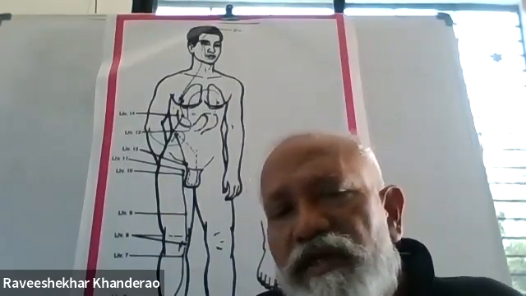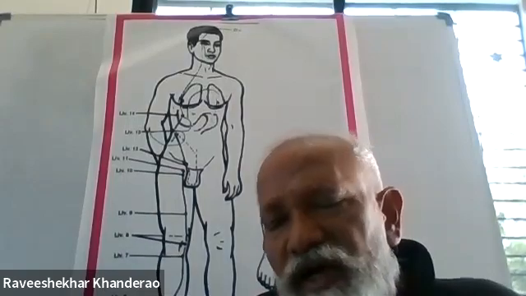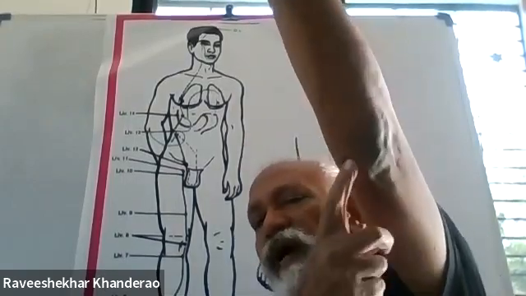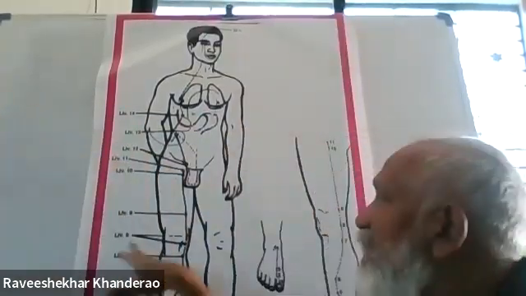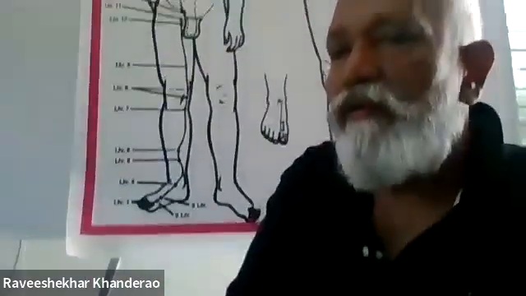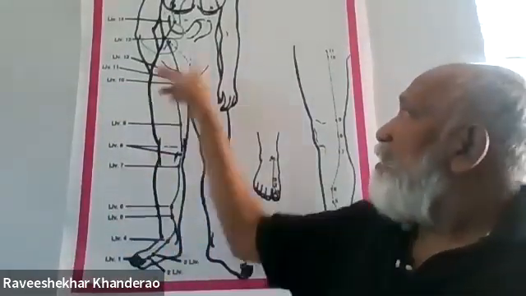The 60 points of the 5 elements are below the elbow and below the knee. All the points below the knee and below the elbow are called the 60 alarm points. Just by working on these, we can treat 80 to 90 percent. Yes, Shanmukh, alarm points. You can work only on those points and treat many